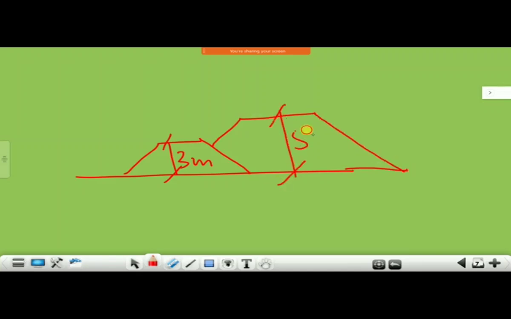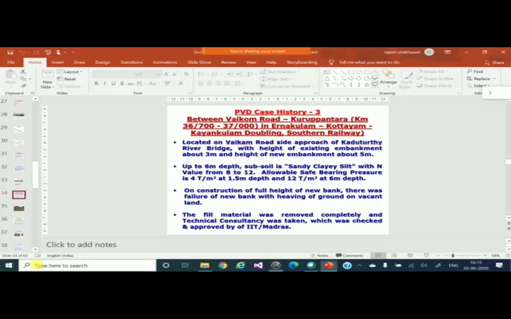This happens in most of the doubling projects. This is how it happens. Of course, here center to center was far away because of the major bridge. This is how it was. Now,